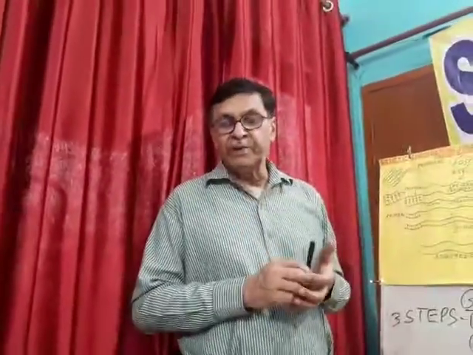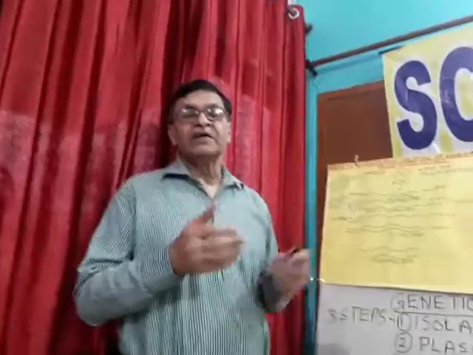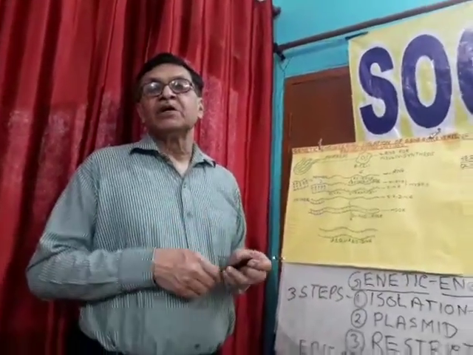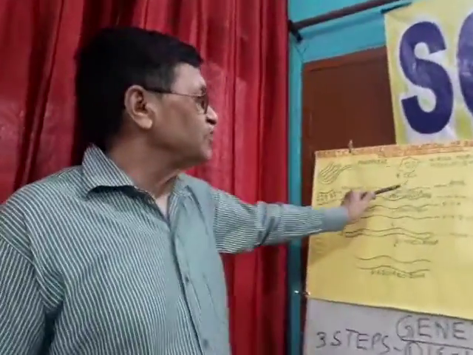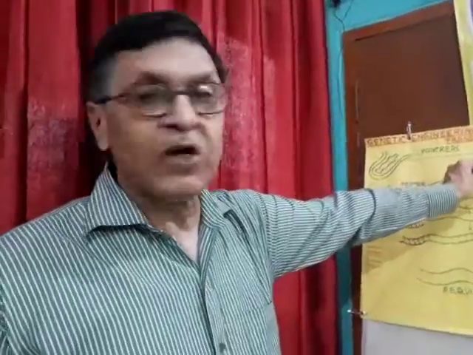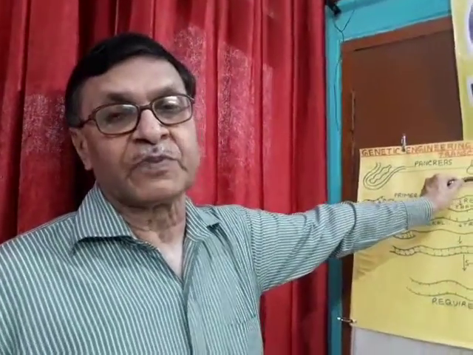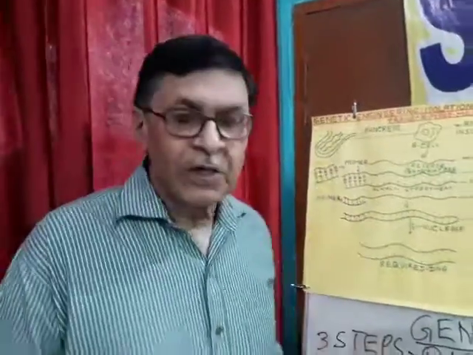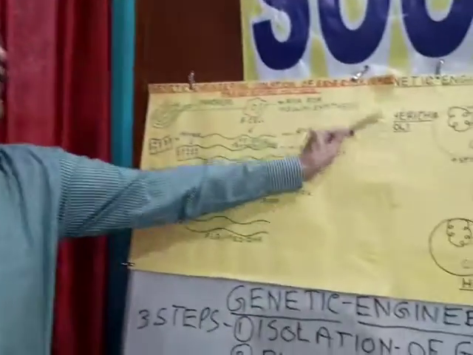Later on in 1984, a group of Indian scientists also became successful in making a patent on genetic engineering. They took initially not insulin but pro-insulin, and it was also a successful experiment. So this was one. Now the second point was plasmid.